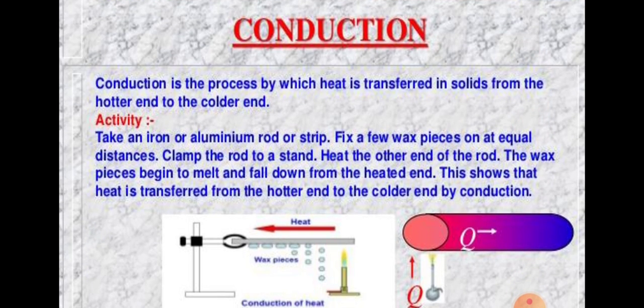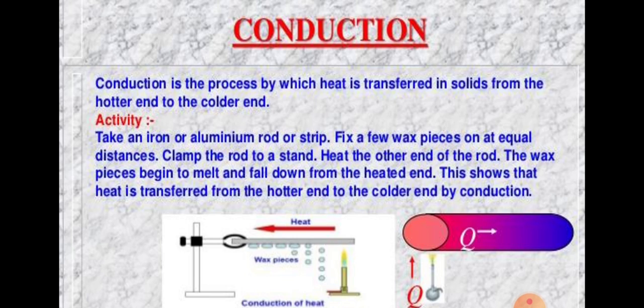Conduction is the process by which heat is transferred in solids from the hotter end to the colder end. See, if we heat one end of a metal spoon by keeping it over a gas burner, we find that its other end also becomes hot. In this case, heat is transferred from the hot end of the metal spoon to the cold end. There is no movement of material in the spoon, only heat is transferred from one end to the other.